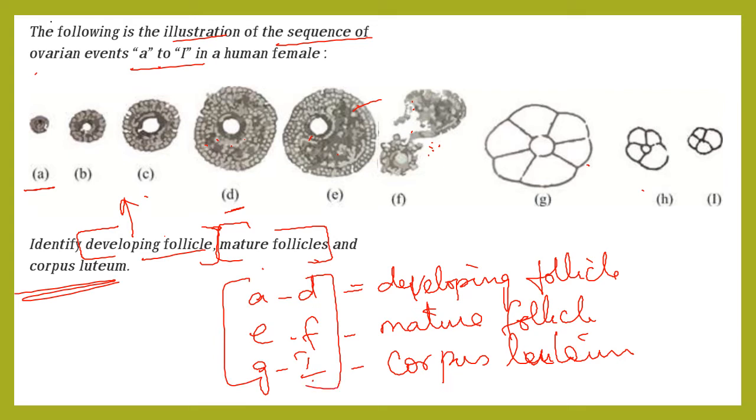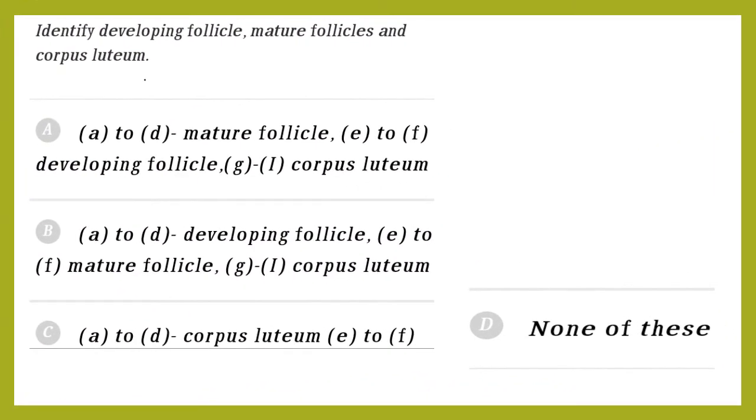We have to check the option. A to D, E to F, G to I. Where is it? A to D is mature follicle, so this is not the option. A to D is developing follicle, this is okay. Mature follicle, corpus luteum. So this is the option. So these and all are not the answer.